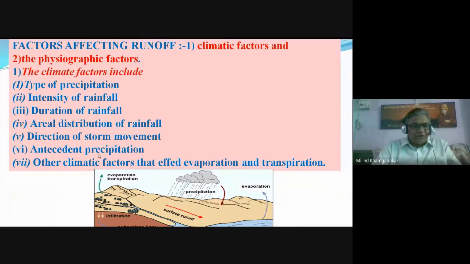Antecedent precipitation means before this precipitation which is producing the runoff, is there any earlier precipitation that has occurred and the soil has been moistened?